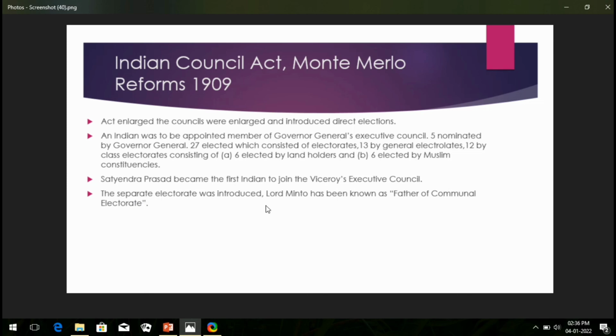Let's move on to the last point of this act. A separate electorate was introduced, and Lord Minto has been known as the father of the communal electorate. Here is a very important question, and another important one you can understand. It is sometimes asked in examinations who is the father of the communal electorate in British India. The answer is Lord Minto.